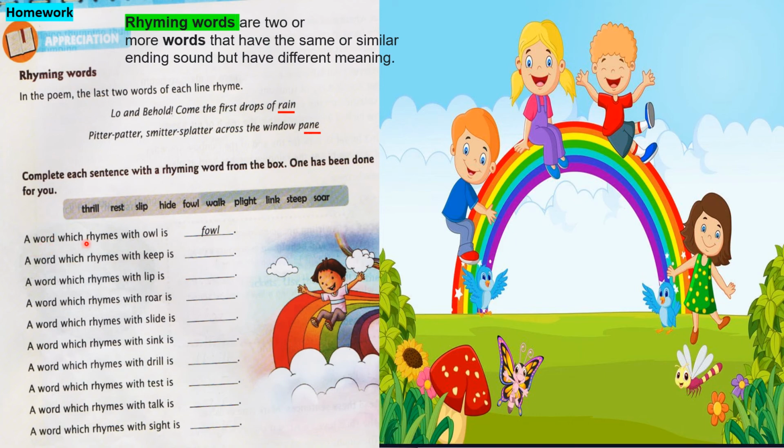A word which rhymes with owl is fowl. So children, you have to find the similar rhyming word from this box. A word which rhymes with keep is steep. Leap, sleep. So children, in this way you have to find the rhyming words. So children, complete this homework.